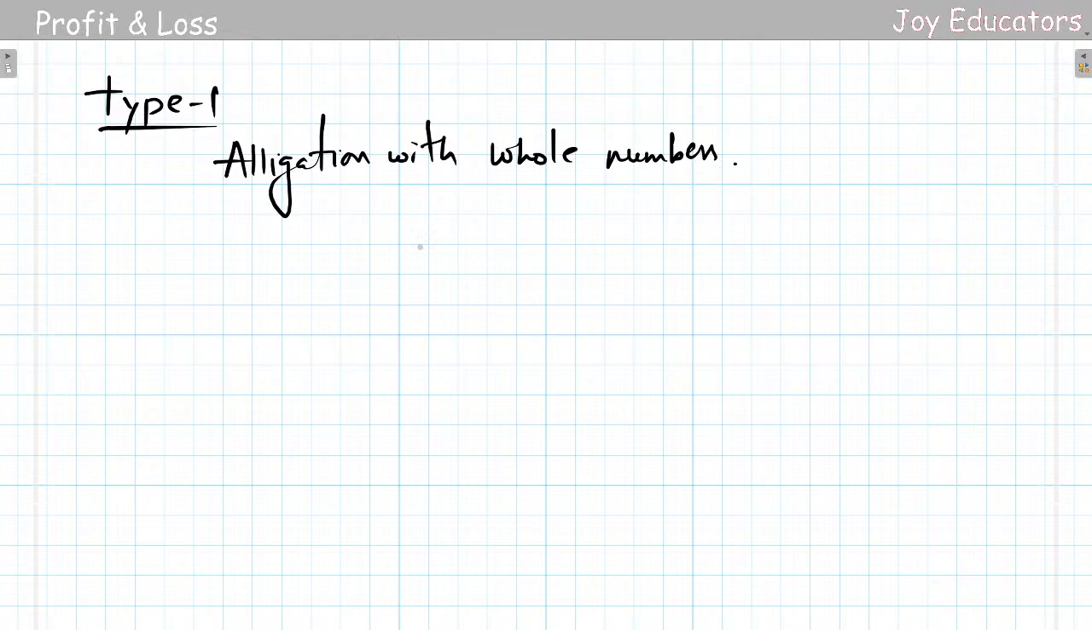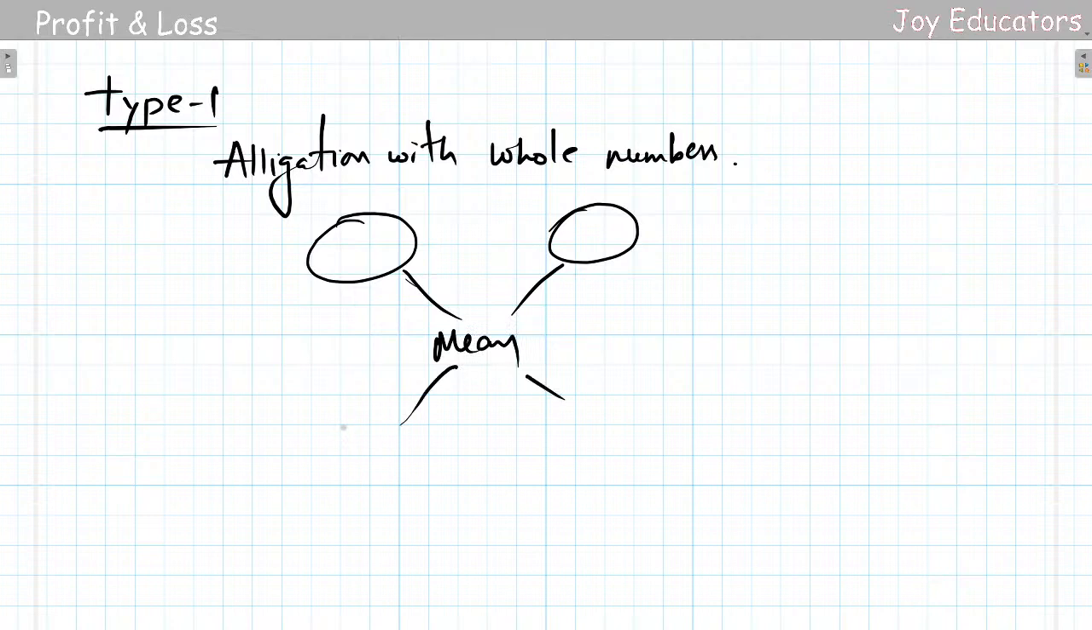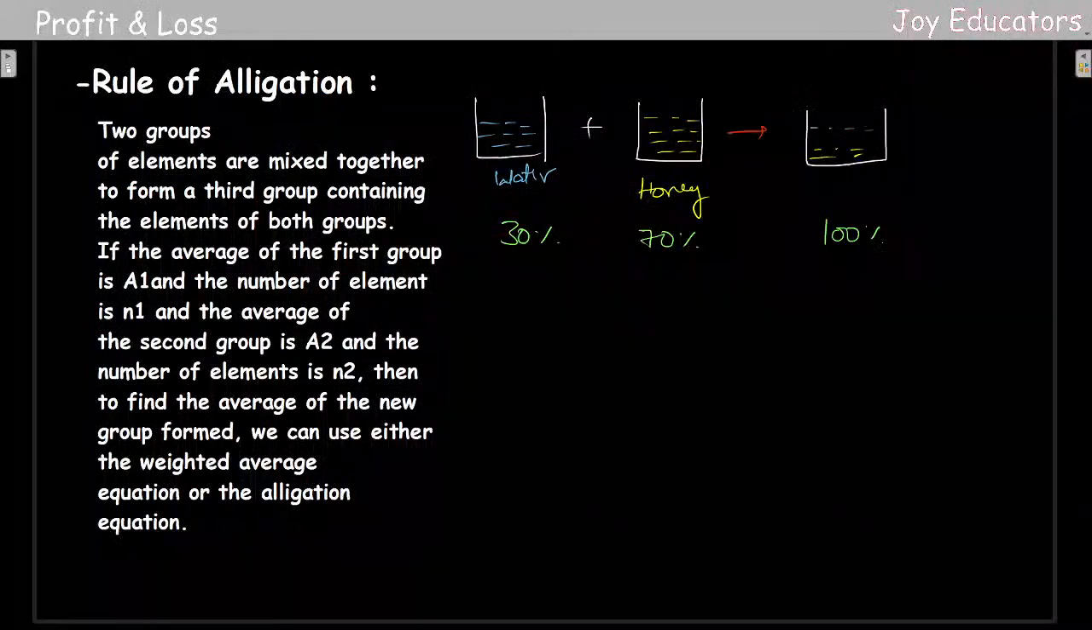What exactly we will do here is use the same old formula. Here there will be the cheaper value, here the dearer value, here the mean value, and finally we'll be getting the ratios. Let us go with type 2.